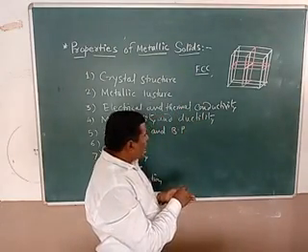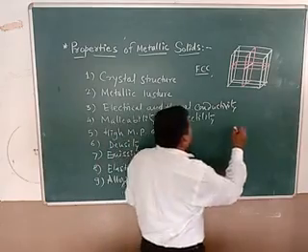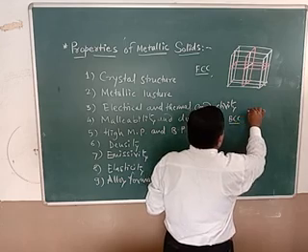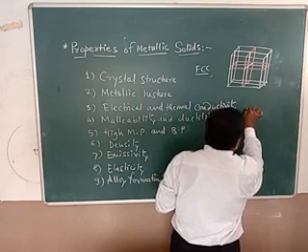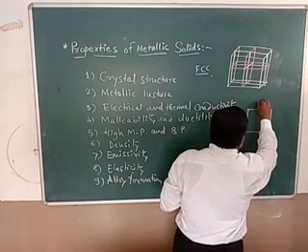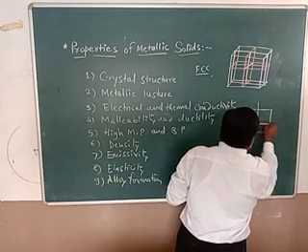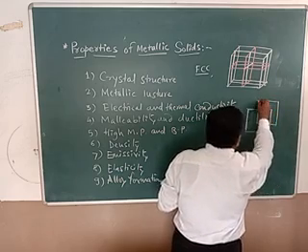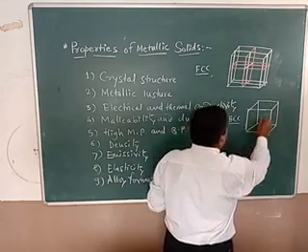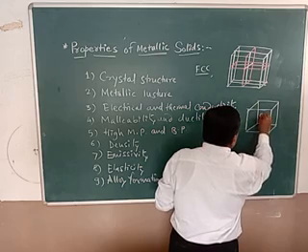Now again a cubical structure can be taken when you take body-centered cubic structures, BCC. Now this structure can be taken as a cube. Now when you take this cube, one central atom is surrounded by other 8 atoms. That is, you can say this will be the central atom.